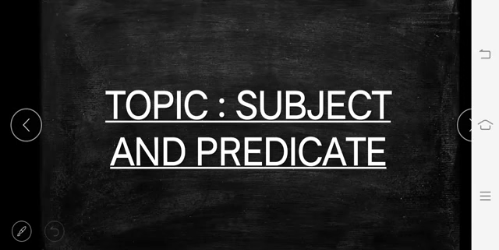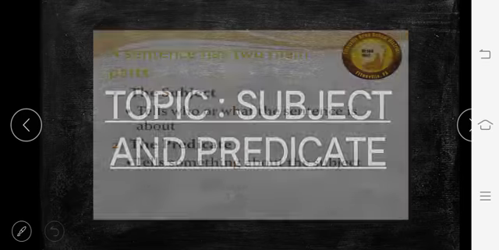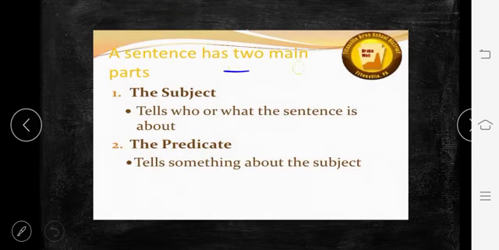Today we are going to do the subject and predicate. As we have done this in our previous classes, so let's revise it again. A sentence has two main parts. What are these two main parts? The subject and the predicate.